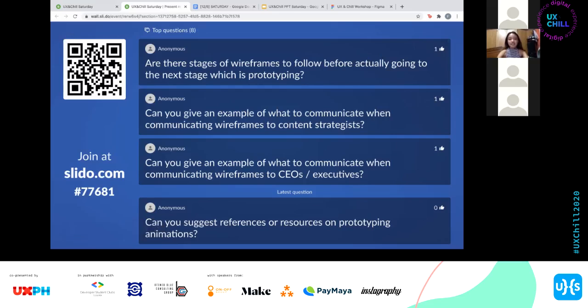Doon pag-iisipan mo yung parallax, kung paano yung lalabas yung ganito, movement na siya, animation, to be able to hone in on that part of the aspect. I would say though, na kapag halimbawa wireframe lang, it's best to do it last. As in before presentation, before you're testing it, para wala na masyadong edit sa wireframe itself. I hope that answers that.